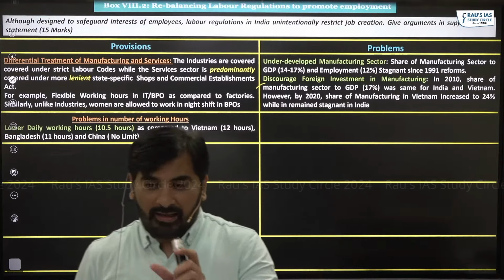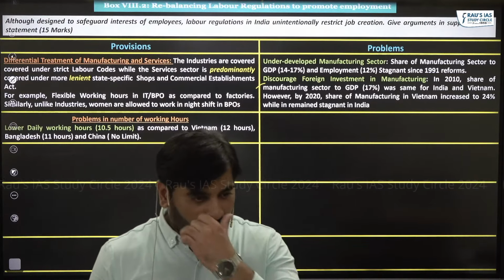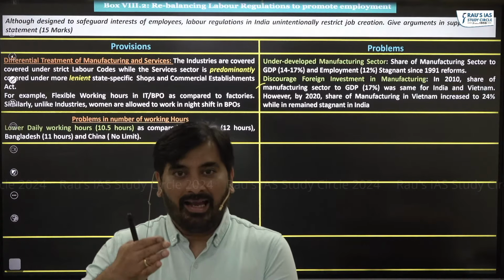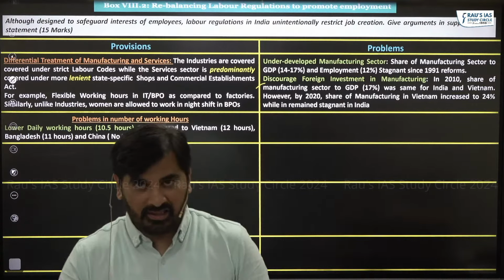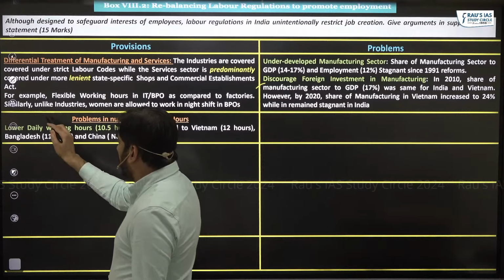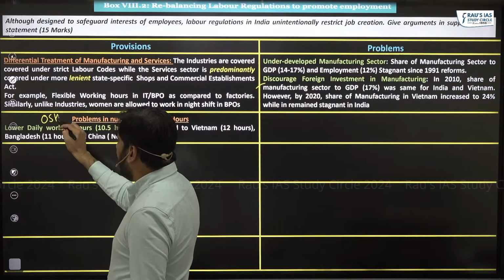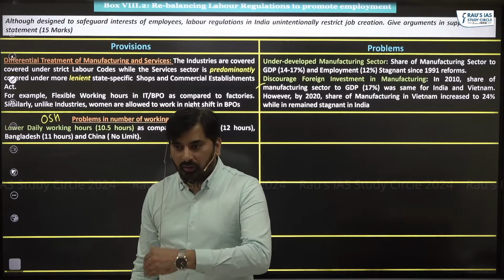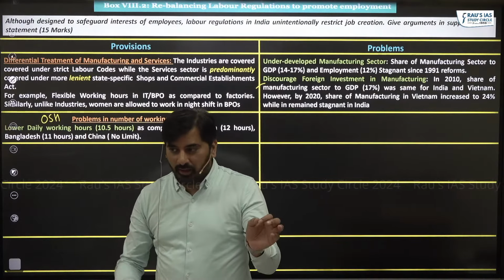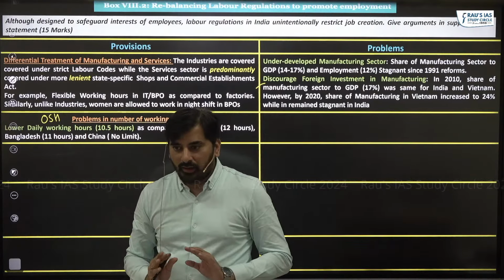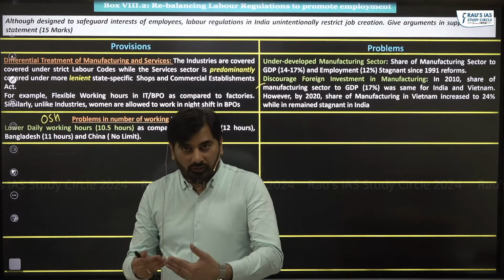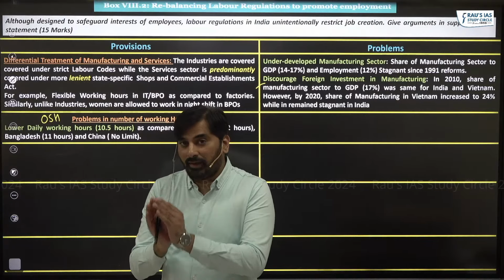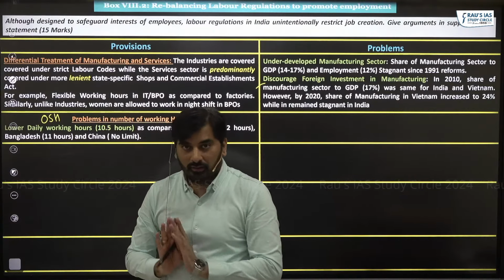See, we have a code in India, which is the Code on Occupational Safety, Health and Working Conditions. Under this particular code, like I said, both the central government and state government can make rules with respect to the maximum number of working hours for the workers.